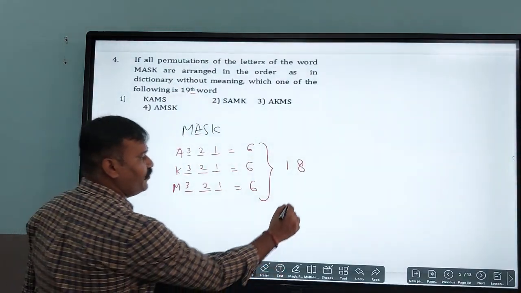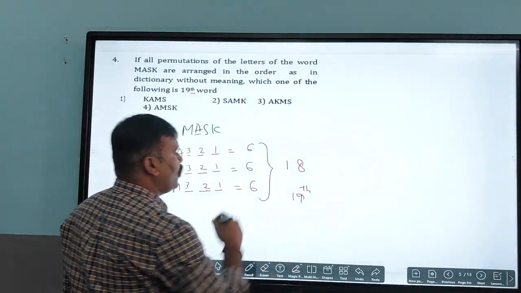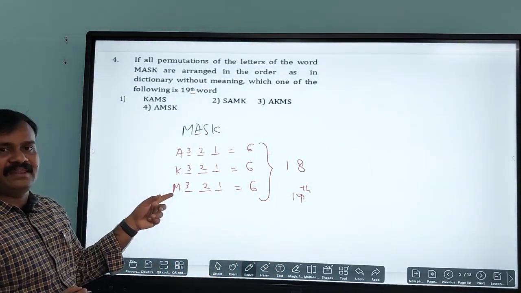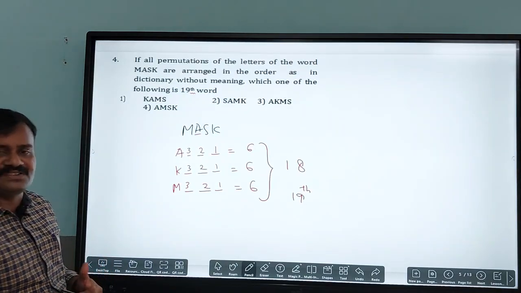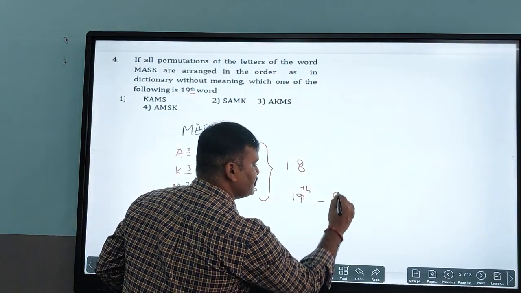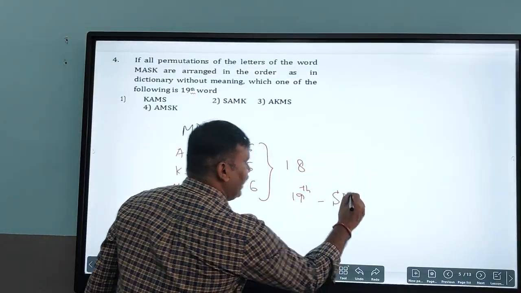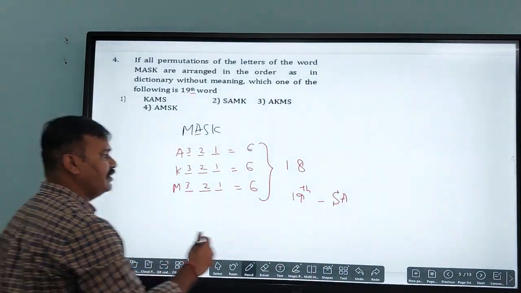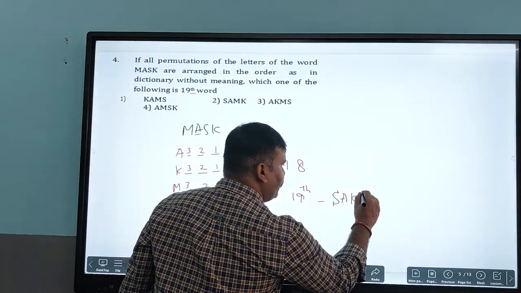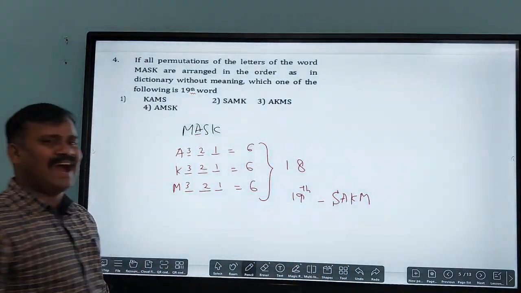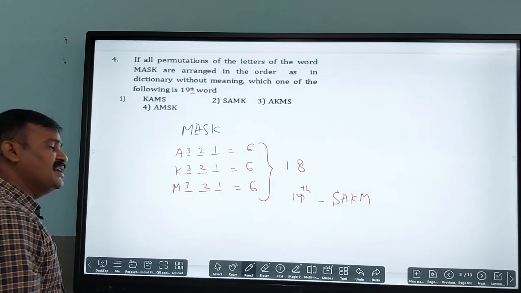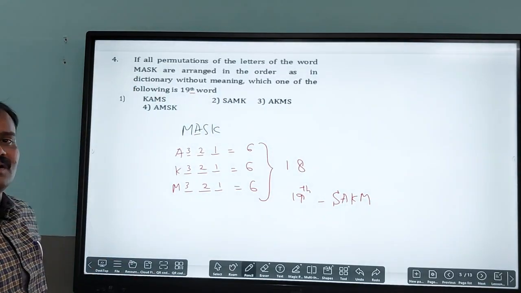So the 19th word, obviously the M ones are done. The next letter according to the dictionary, we need to start from S, and next obviously we need to go with A, and after A then K, and after K then M. So which is the word we have here? SAKM.